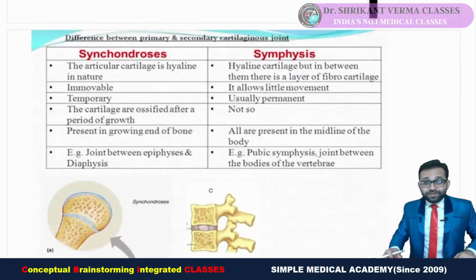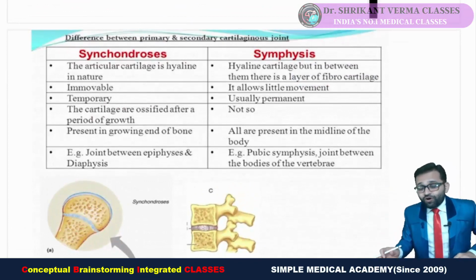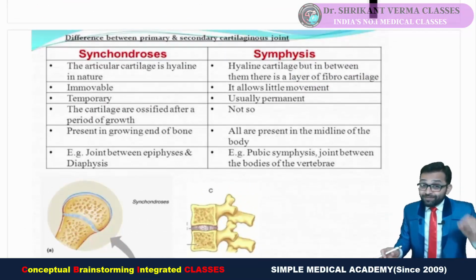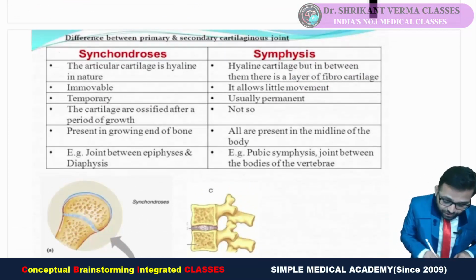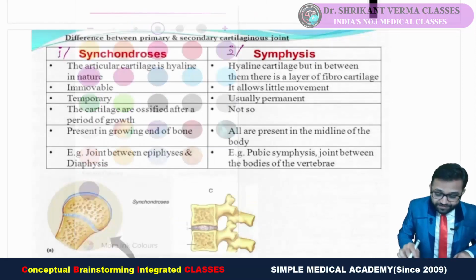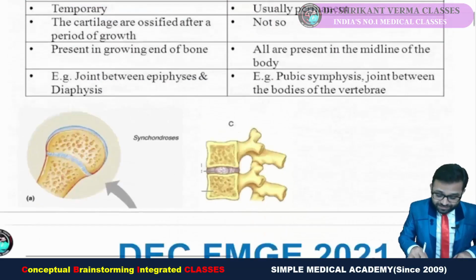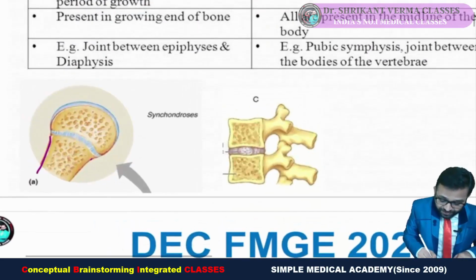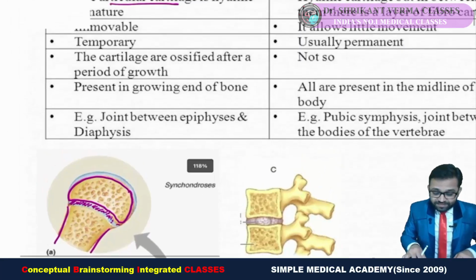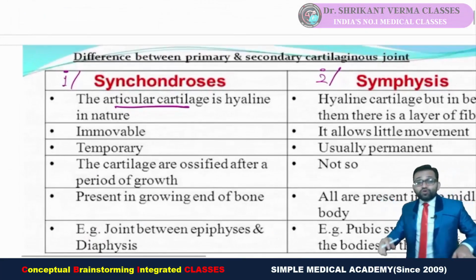Here is one table. The difference between synchondrosis and symphysis, that is our primary and secondary cartilaginous joint. Go for the previous video, but here we are adding more things. Synchondrosis: it is articular cartilage. See here, this is our diaphysis, and here you can see the epiphysis. So between the diaphysis and the epiphysis, you can see the joint. Yes, this is our synchondrosis.